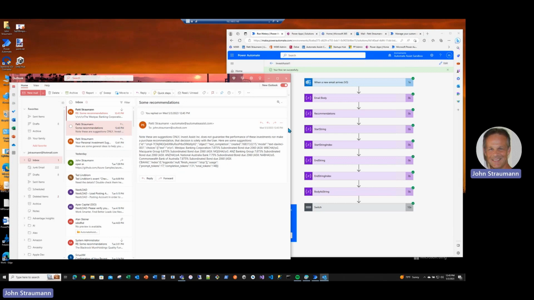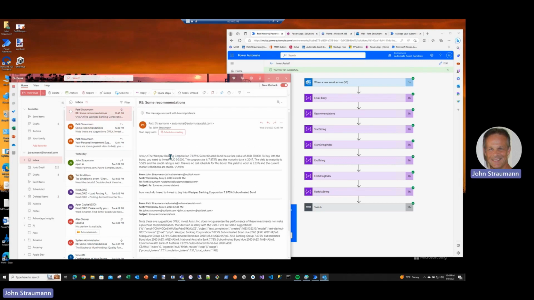Okay, so flow ran successfully again, and I got back a recommendation. Westpac Banking Corporation subordinated bond has a face value. To buy in, you need to invest 50,000, I guess that's Australian dollars. It told me about the coupon rate, the maturity date, yield to maturity, and the credit rating. So there's a lot of really good information here.